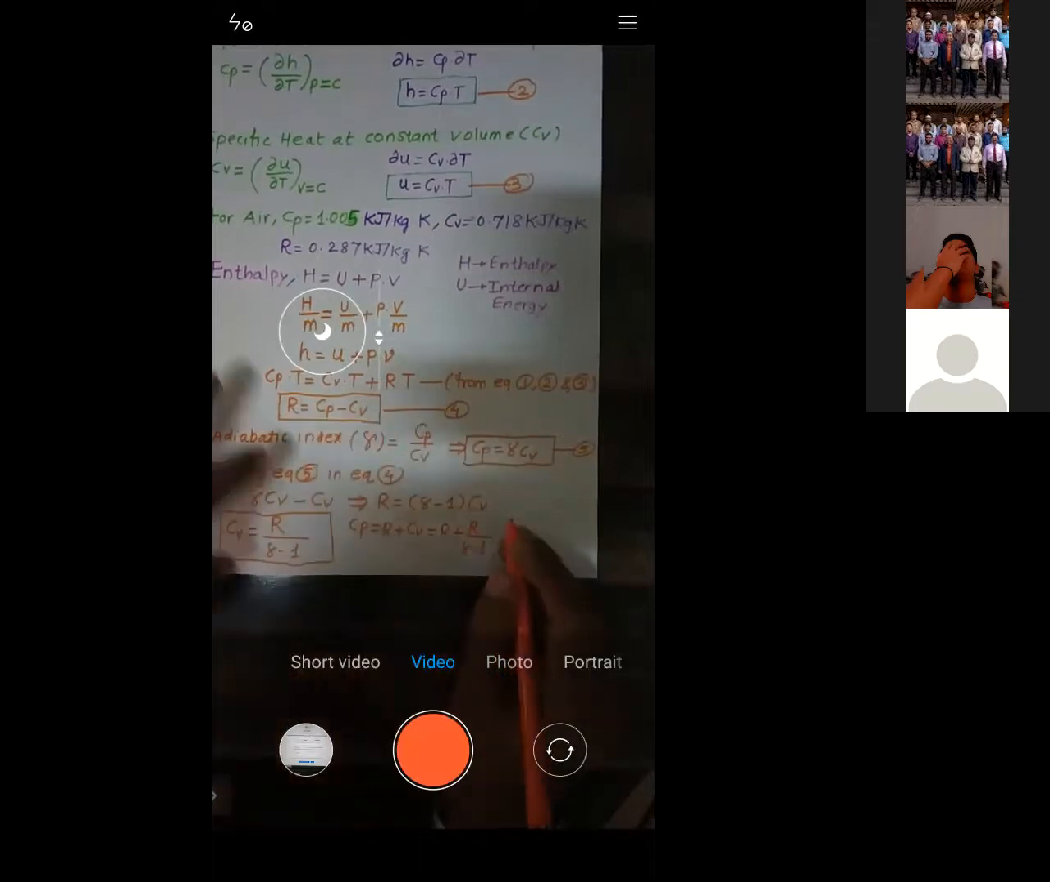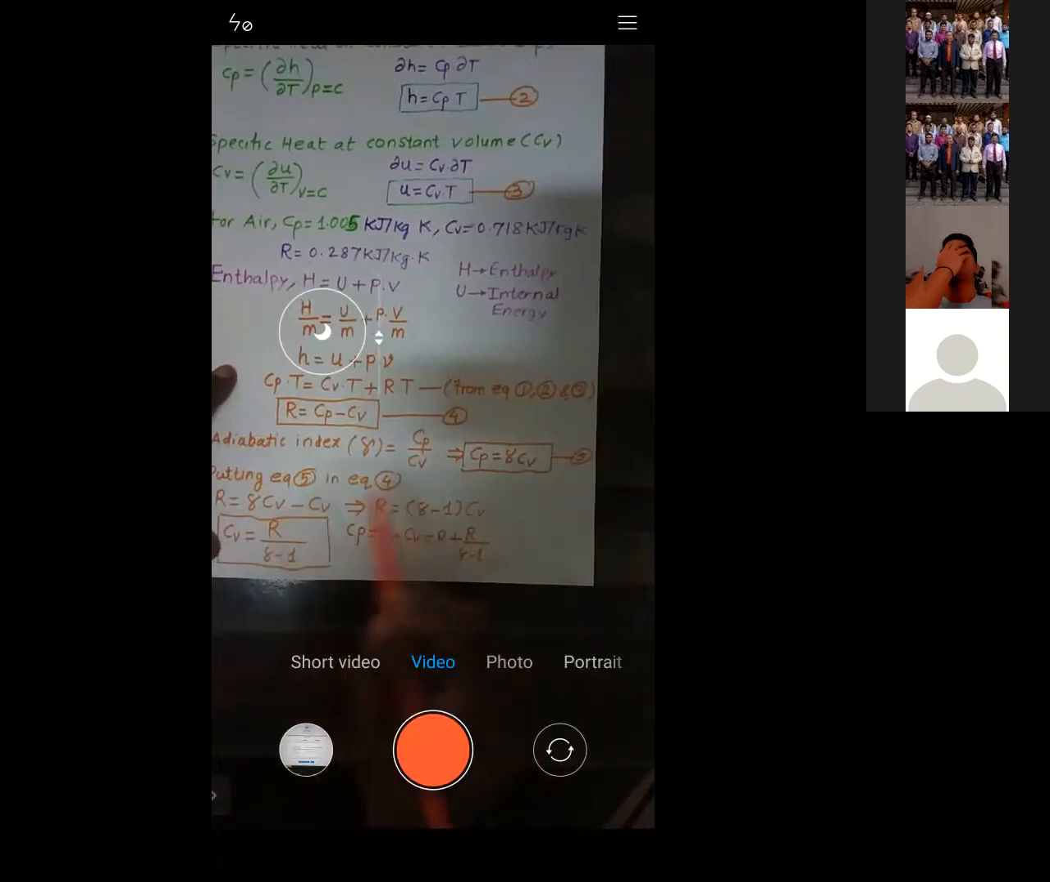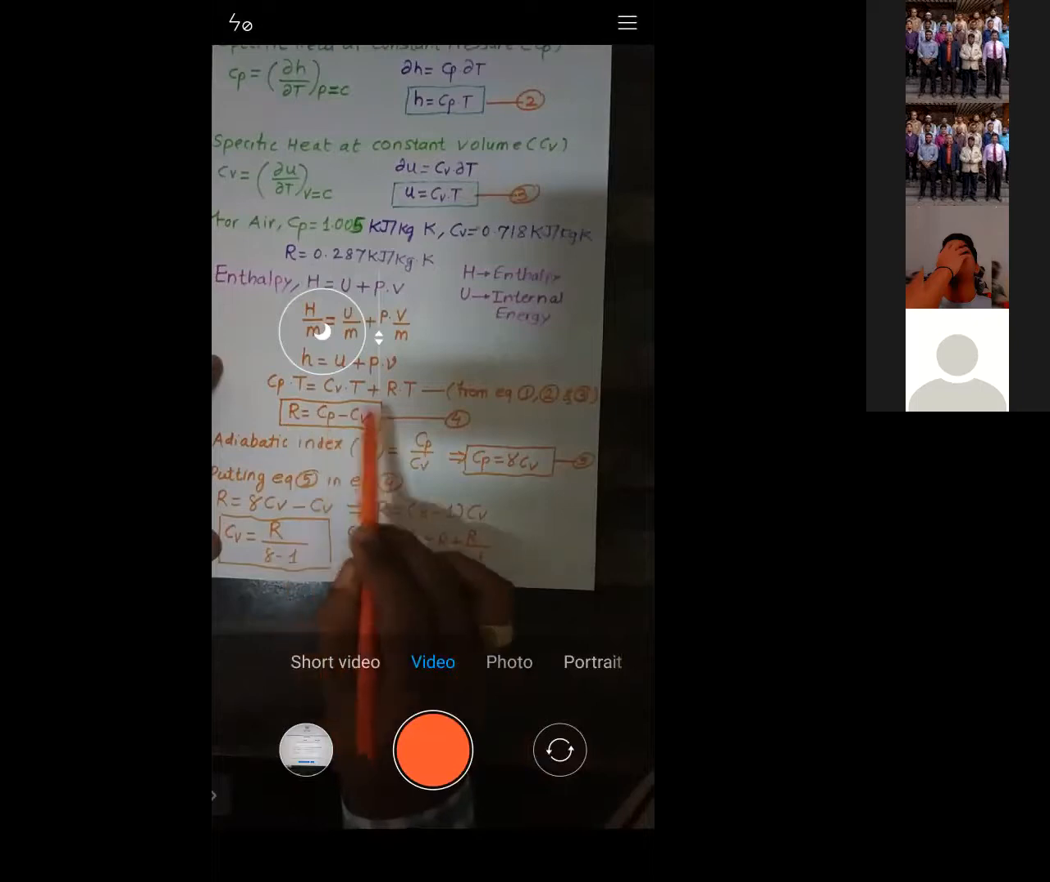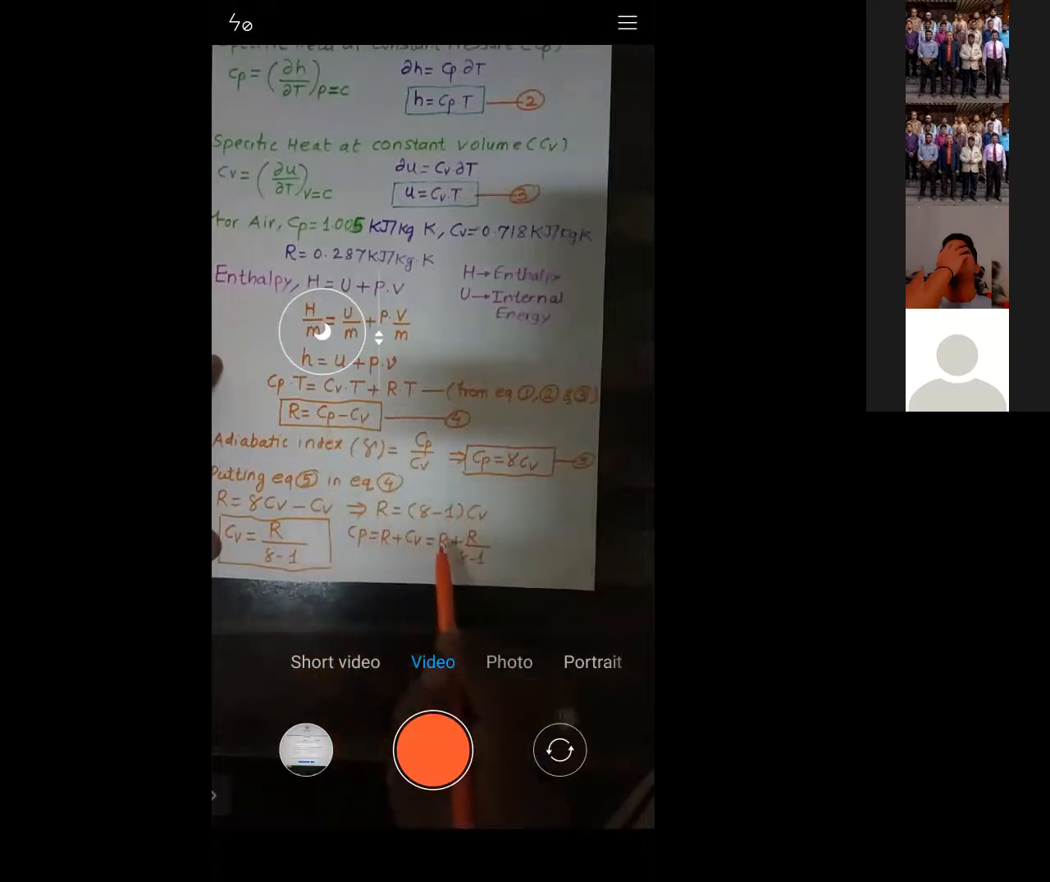Try to understand. I already have the value of Cp, but I want the Cp in the form of R, because this Cp is in the form of Cv. So you can see Cp is equal to R plus Cv. R is written as it is. What is Cv? R upon gamma minus 1.